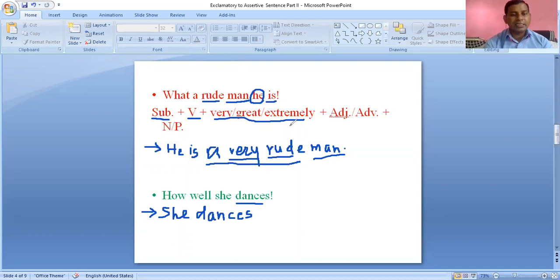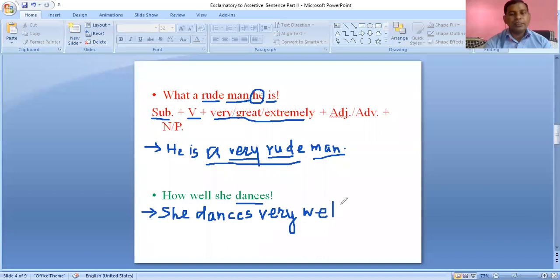Then once again we have to use very, great, or extremely. So we will use very here. She dances very, and the adjective or adverb is well.